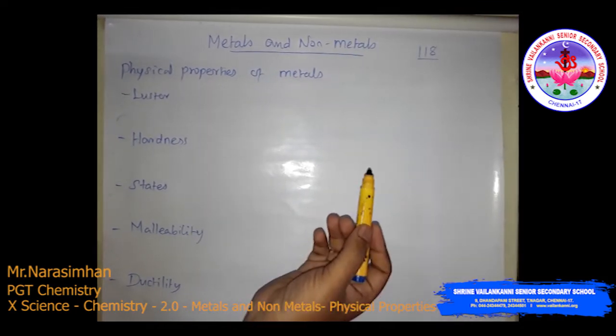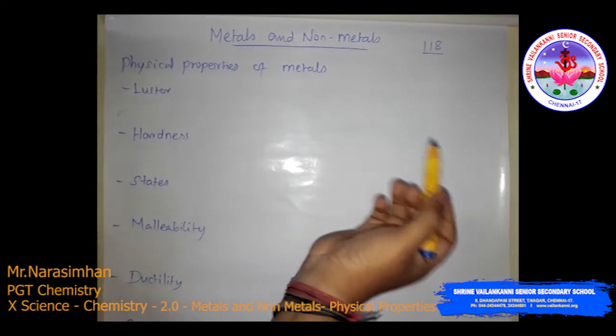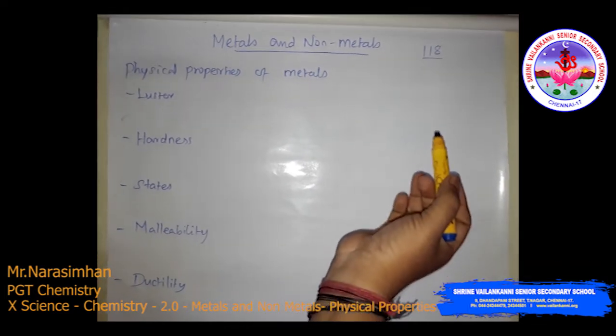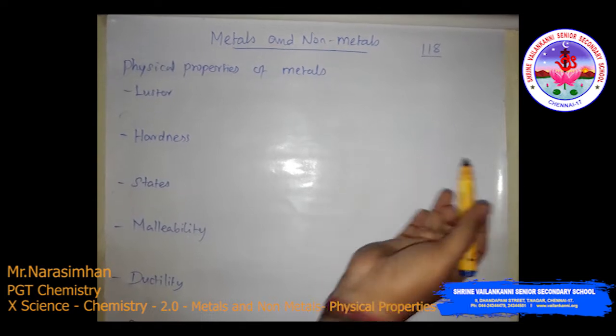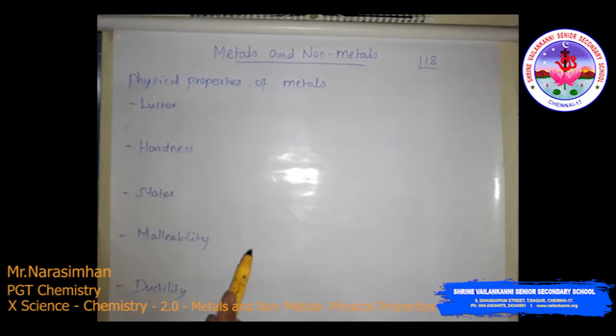The periodic classification we will discuss later. The periodic table contains metals, non-metals and metalloids. Here we are going to discuss only metals and non-metals.